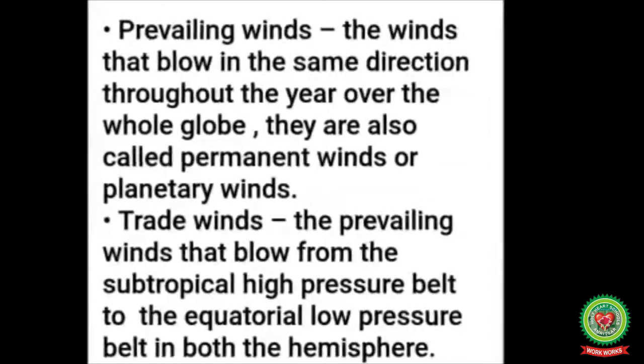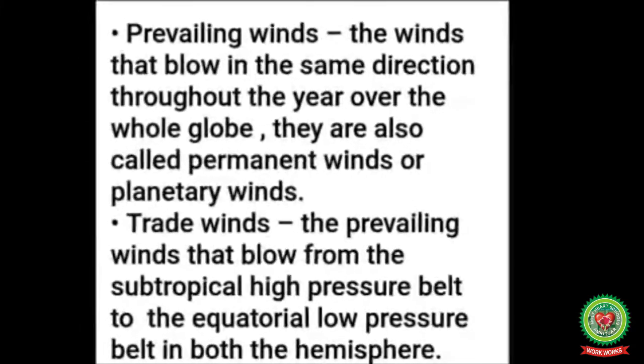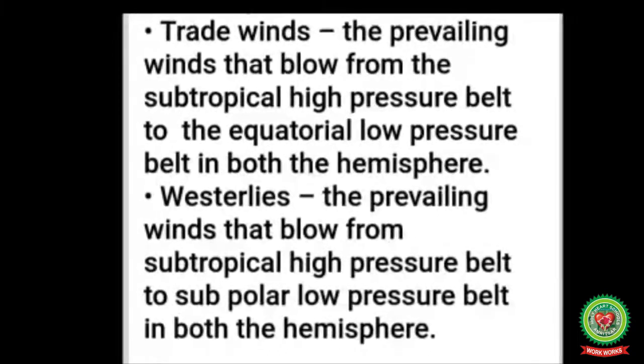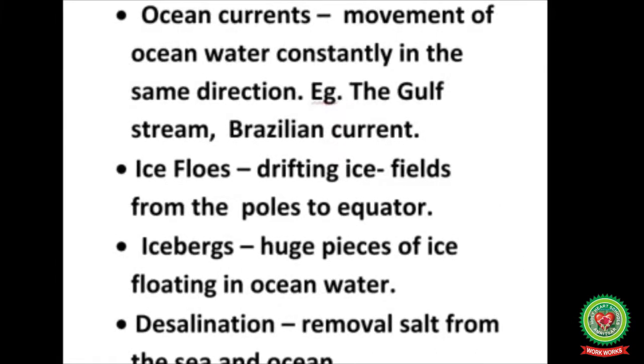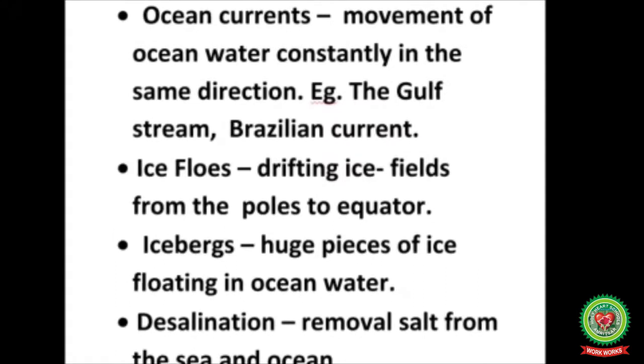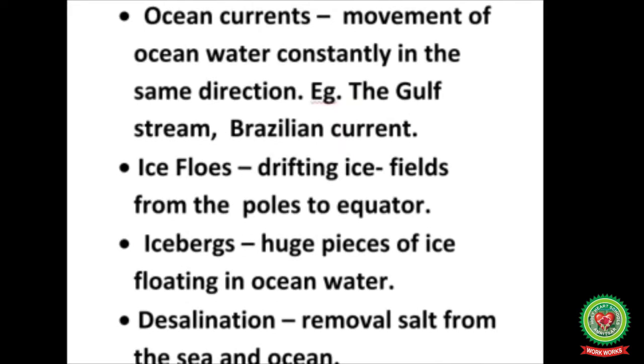Trade winds. The prevailing winds that blow from the subtropical high pressure belt to the equatorial low pressure belt in both the hemispheres. Westerlies. The prevailing winds that blow from subtropical high pressure belt to subpolar low pressure belt in both the hemispheres. Ocean currents. Movement of ocean water constantly in the same direction. Example, the Gulf Stream and the Brazilian current.